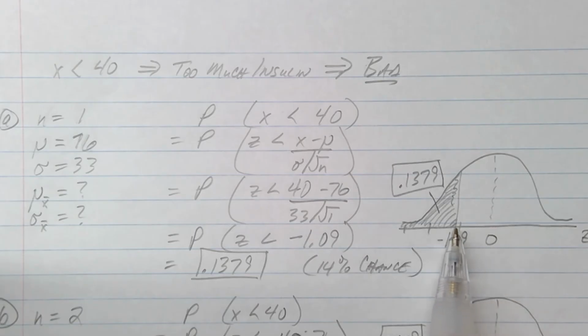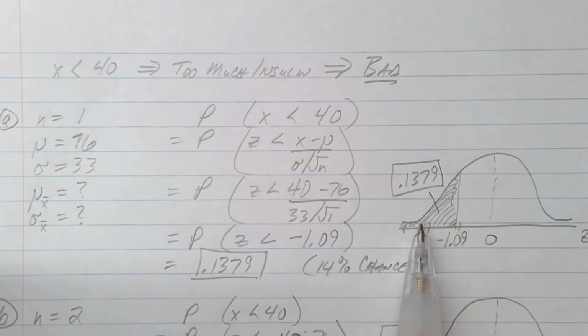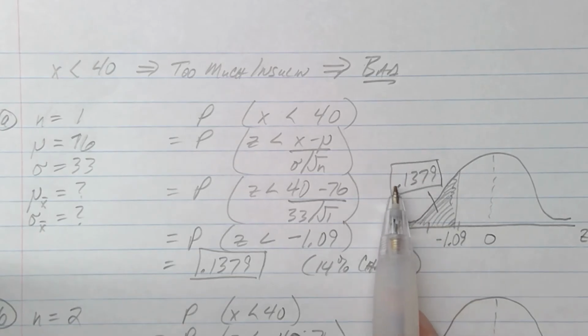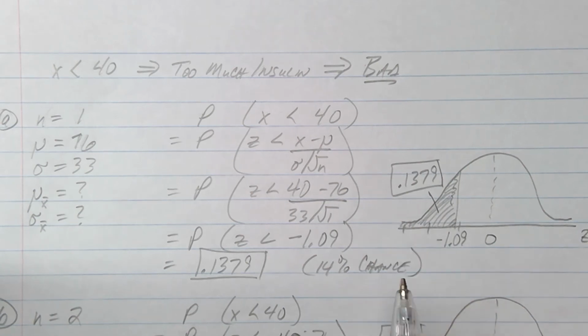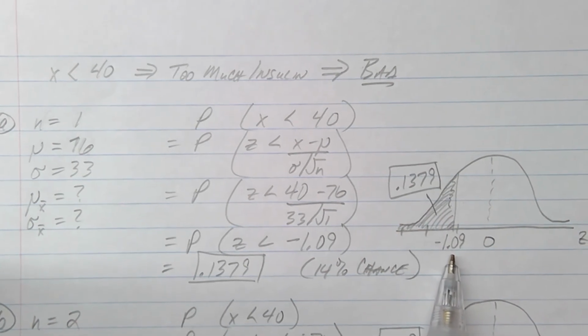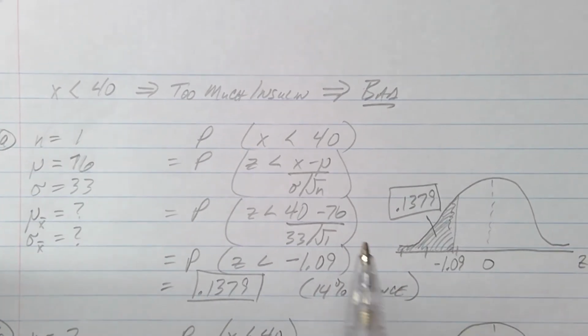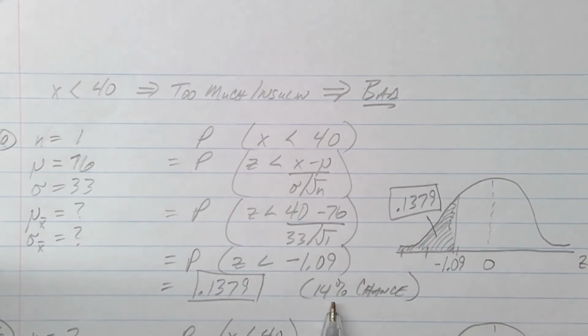I'm a little more than one standard deviation to the left, and I look up negative 1.09 in the Z table, and it tells me over here to the left is 0.1379, or about 14% of the curve. So about 14 people live over here. About 14% of the curve is to the left of negative 1.09. So what does that mean? It means there was a pretty good chance that was going to happen anyway.